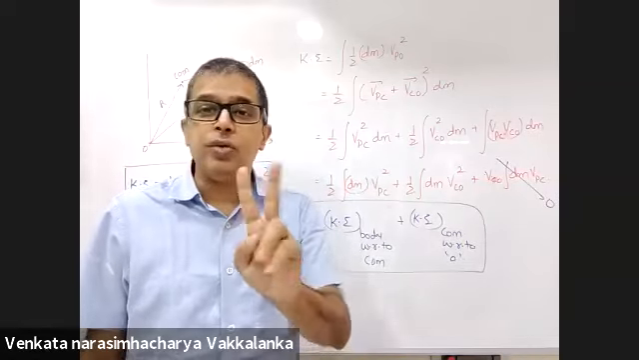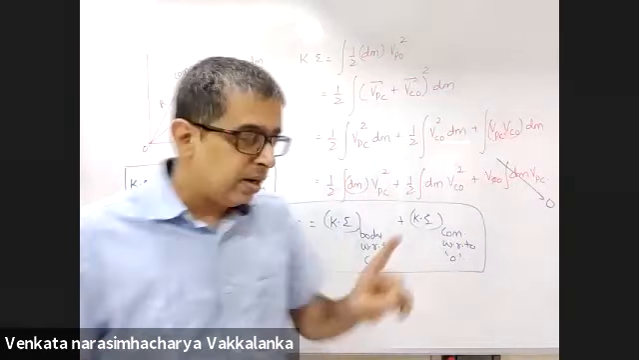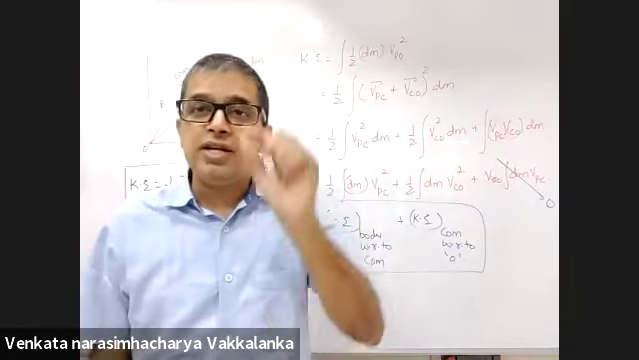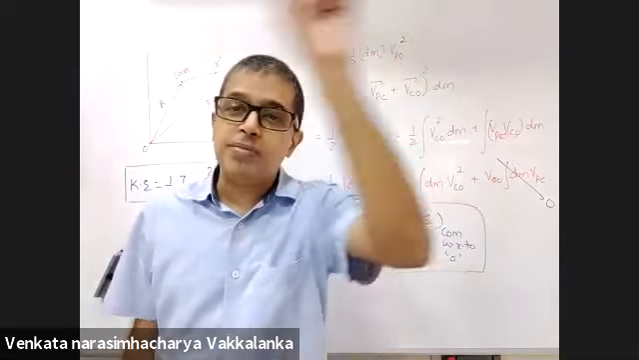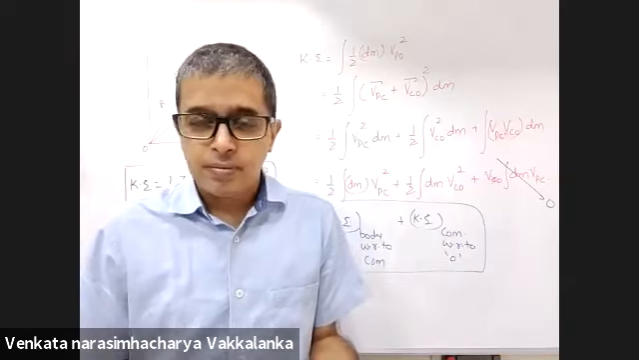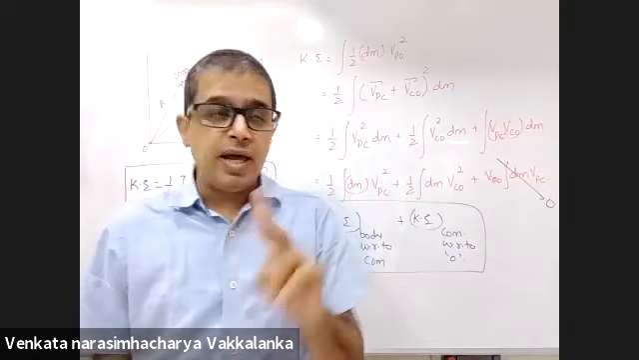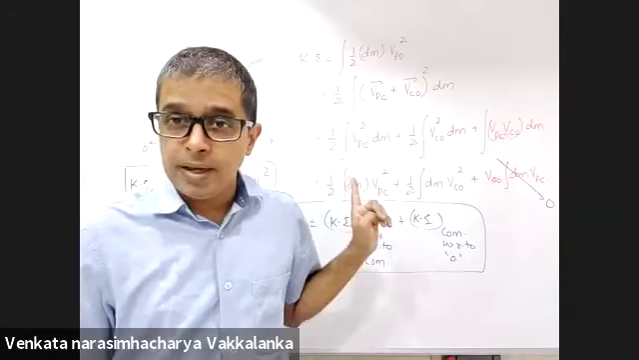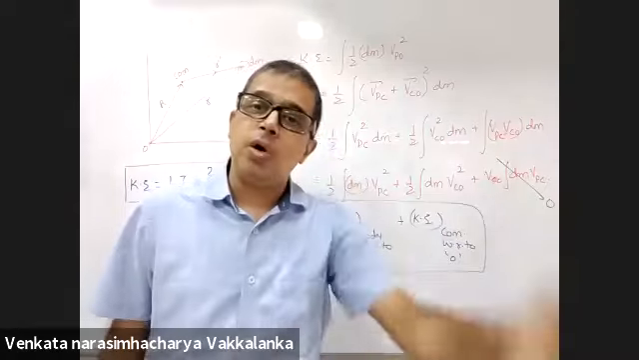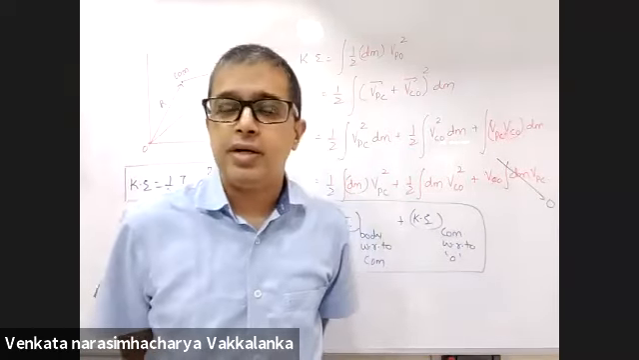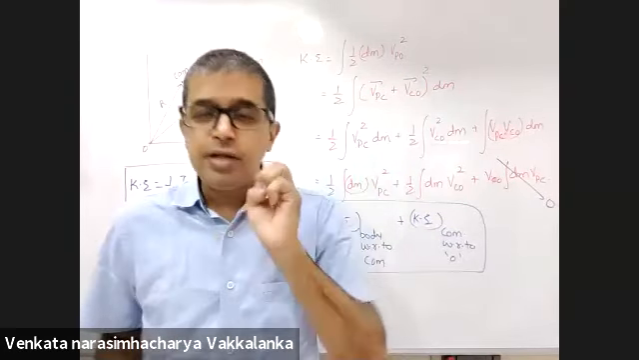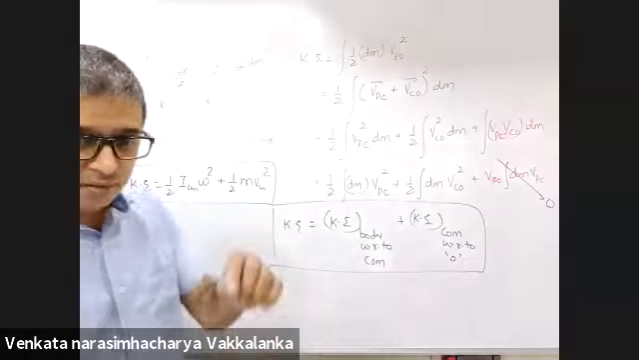There are only two ways you can calculate kinetic energy. One is this traditional way. Second, if you can recognize the point about which the body is subjected to pure rotation, then it will be only half I omega square. Kindly show us this with two examples. I will take it down till here.